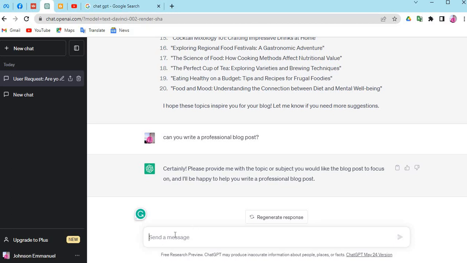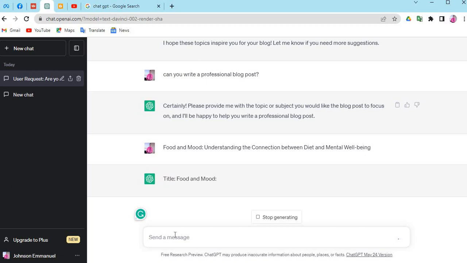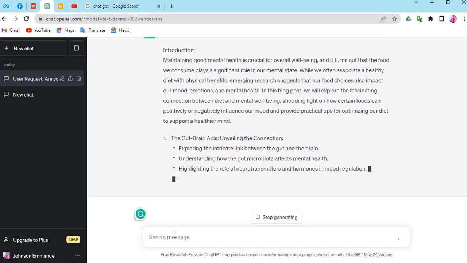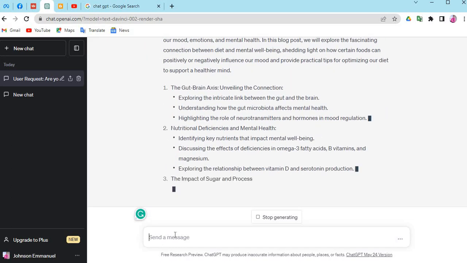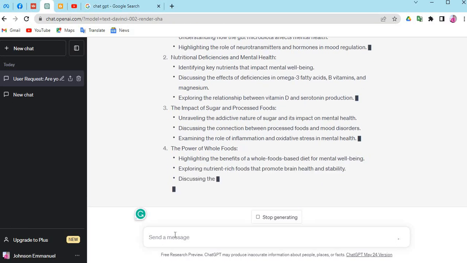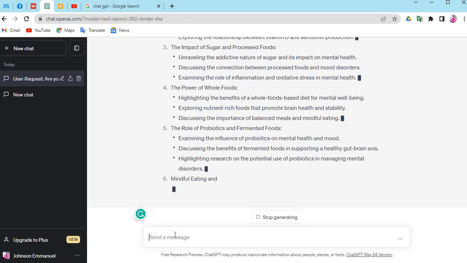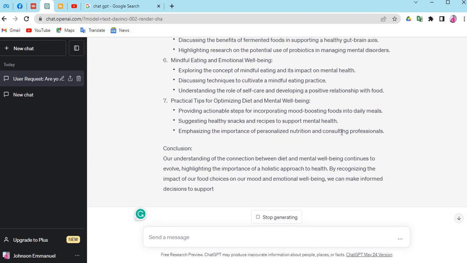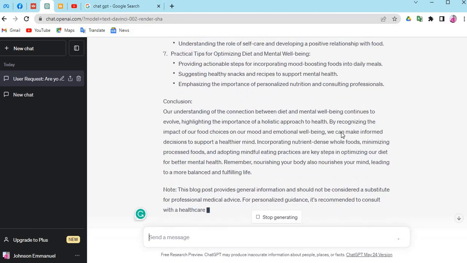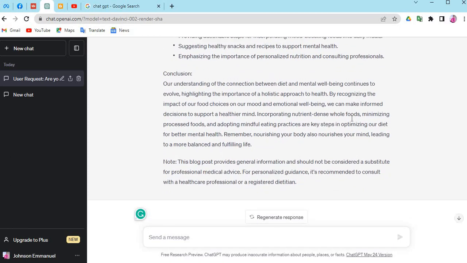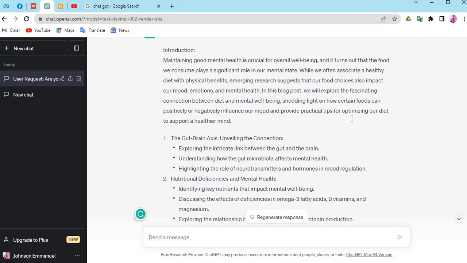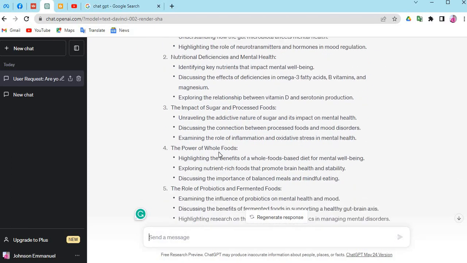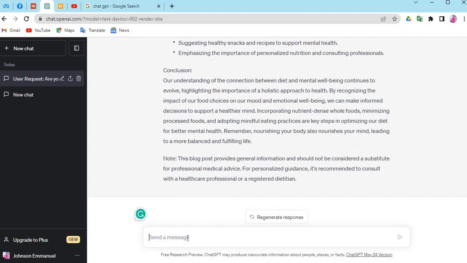So right now I'm going to paste here the chosen topic, and the next thing we need to do is to sit down while we wait for ChatGPT to generate our professional first blog post, which we are going to be using for tiny blog. So let's see. Fine. The software, which is ChatGPT or OpenAI, is actually done generating the content for us. Can you guys see? The first one we have in here is the introduction, followed by all of these points, then the conclusion.